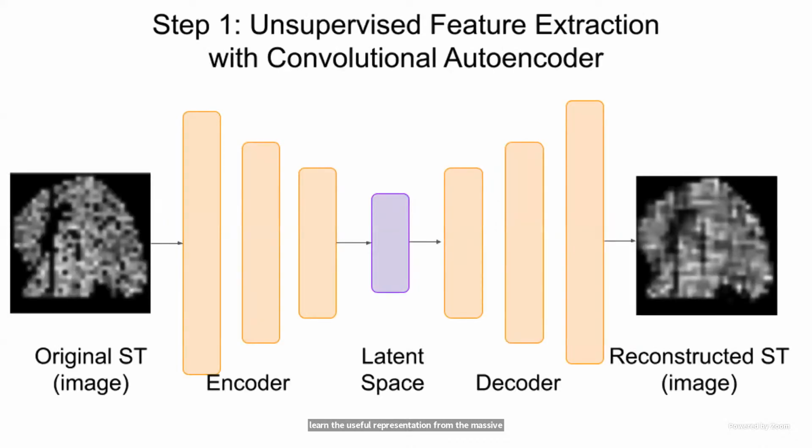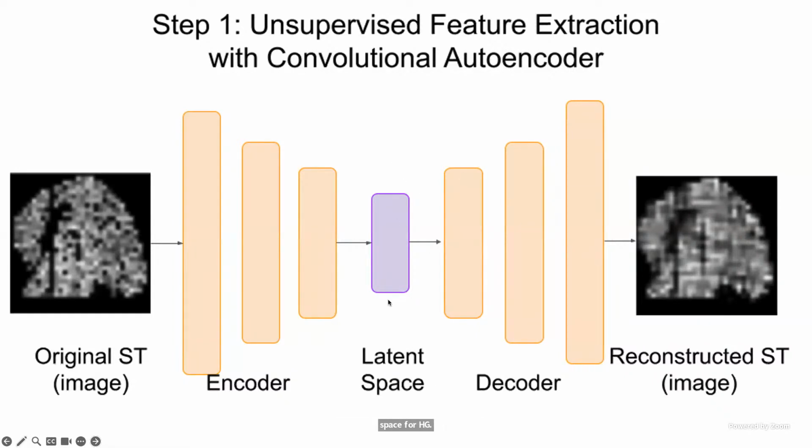Okay, so what we're proposing is a two-step method, where the first step is to treat the gene spatial expression as an image for unsupervised feature extraction. What I mean is, for the spatial gene expression of each gene, we consider that as one image, and then we pass the 20,000 protein-coding gene images through a convolutional autoencoder. The task here is just to reconstruct the images. This helps us learn the latent embedding space for each gene.